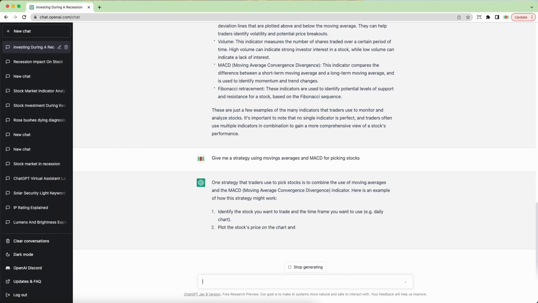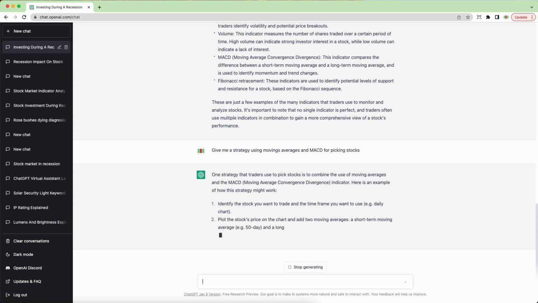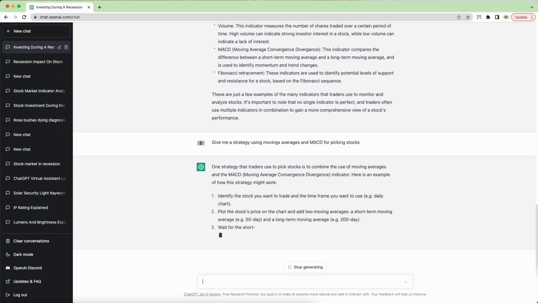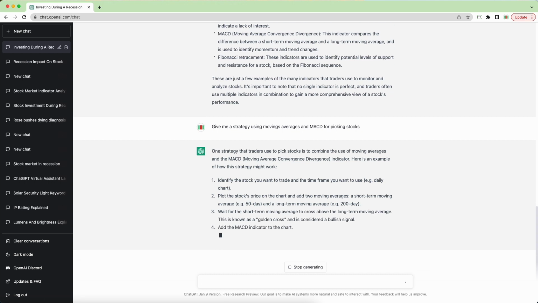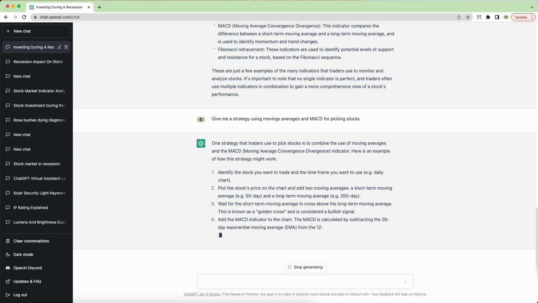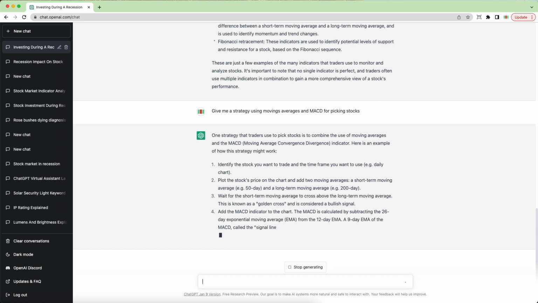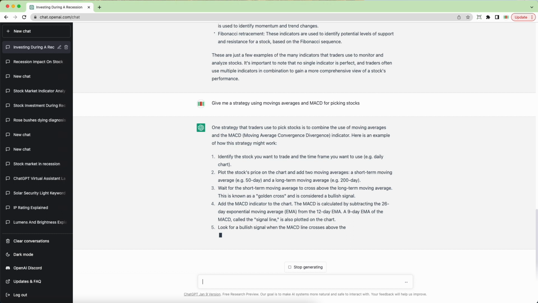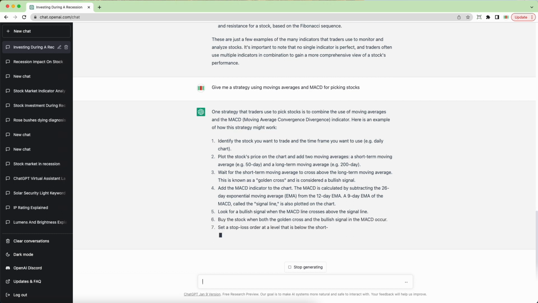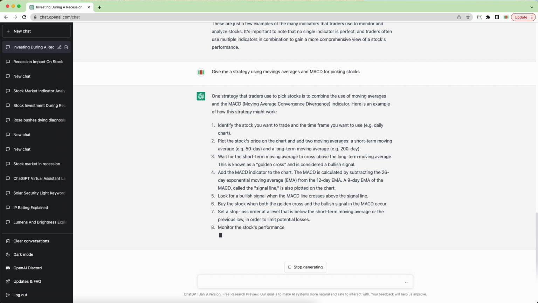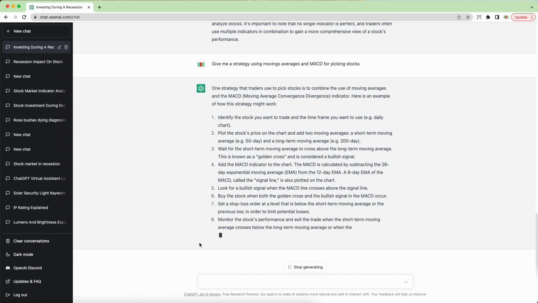So one strategy traders use to pick stocks is to combine moving averages and the MACD. Right, so that's what I want. How can I use those two indicators to pick stocks? Well, here's an example of how this strategy might work. So now we're getting step by step what the strategy is and how to use these two indicators. This is awesome, right? So step 1, identify the stock.